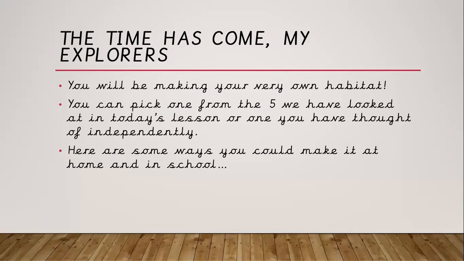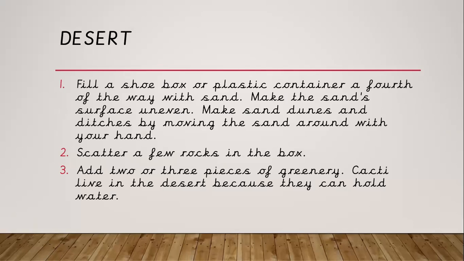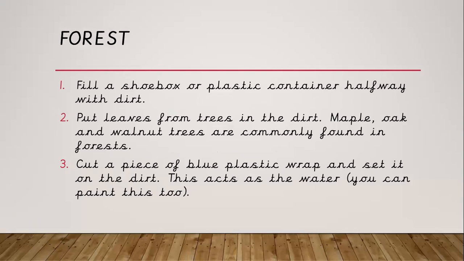So this time has come, my explorers. You'll be making your very own habitat. You can pick one from the 5 that we have looked at in today's lesson, or one that you have thought of independently. Here are some ways you could make it at home or in school. For the desert, you could fill a shoebox or plastic container with sand. Make the sand surface uneven. Make sand dunes and ditches by moving the sand around with your hand. Scatter a few rocks in the box. Add 2 or 3 pieces of greenery. Cacti live in the desert because they can hold water.